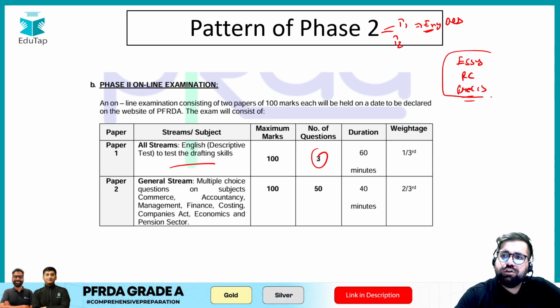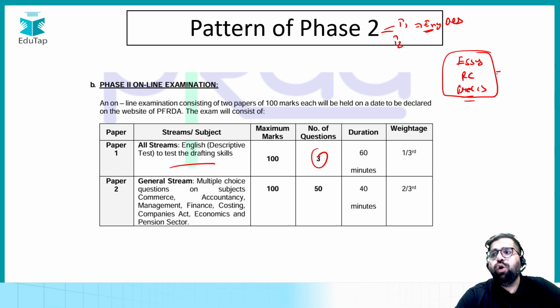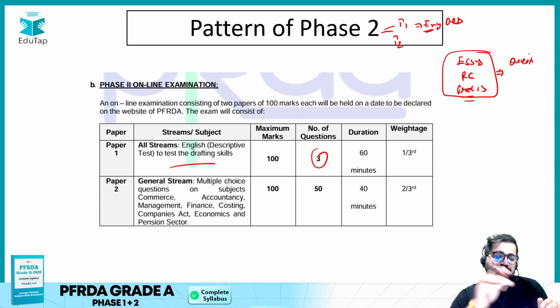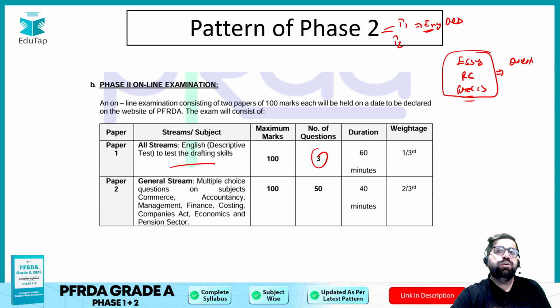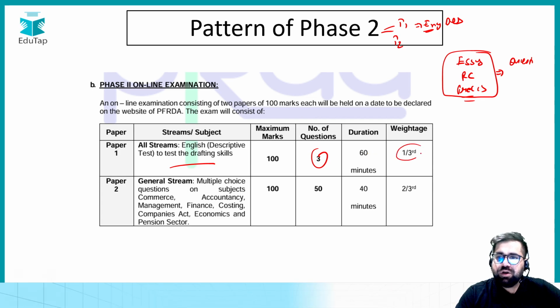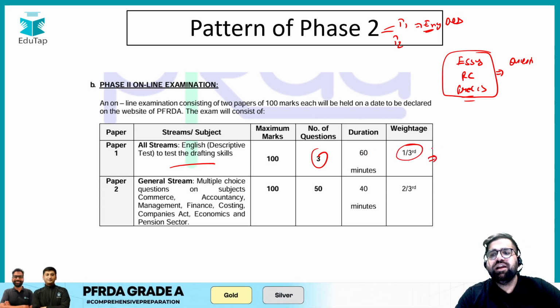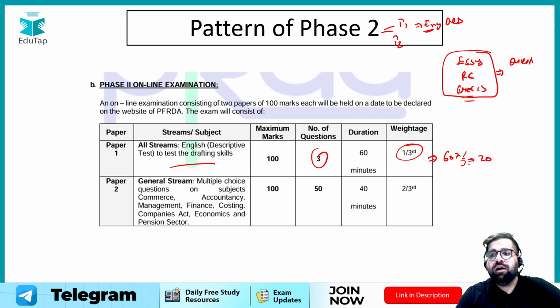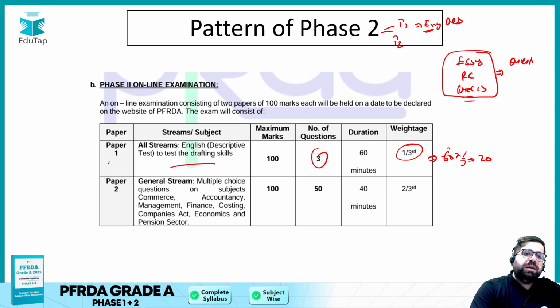All these questions have to be attempted in the descriptive manner. A question will come in front of you and you have to type in your answers on the keyboard which the examination center will provide you. The weightage of this particular paper is 1/3. So whatever marks you get will be multiplied by 1/3. If you are getting 60, then you just have to do 1/3, so it will be 20 marks over here, right? So this is how paper 1 is set.